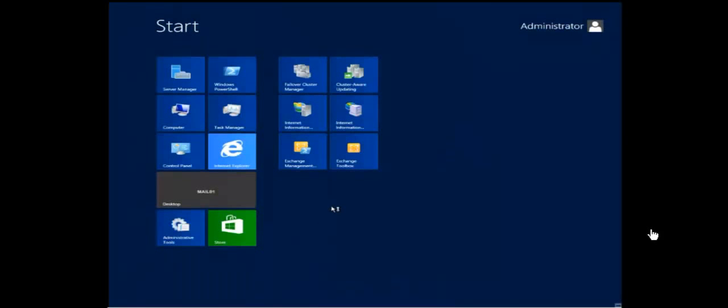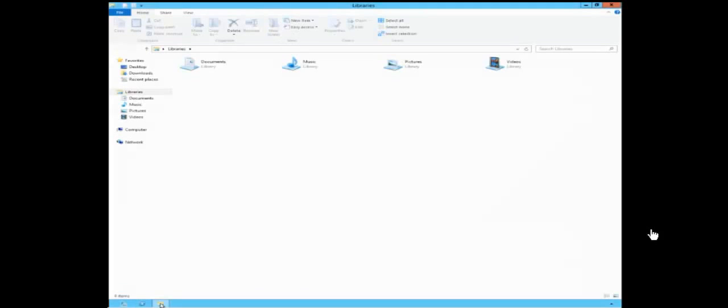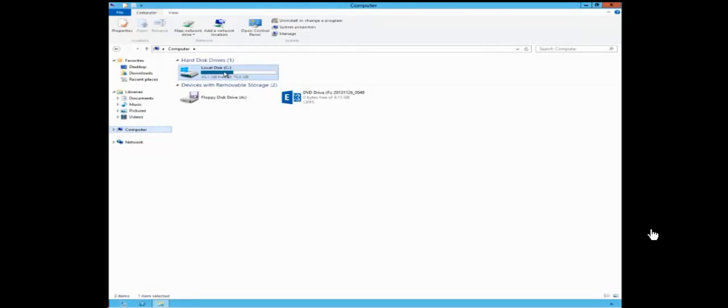Okay, the server was restarted, and we can see Exchange Management Shell and Exchange mailbox tools appear in the Start menu. Let's check the Exchange Server installation log.